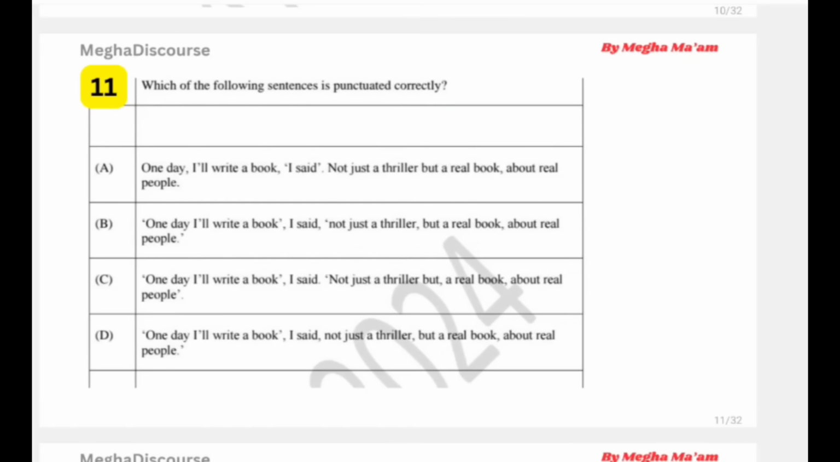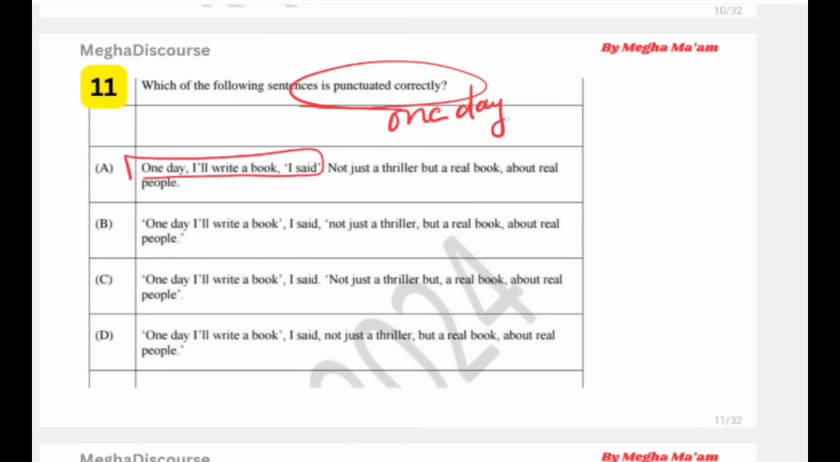The next we have question number 11. In this you have to find the correctly punctuated one, which is about punctuation. As you know about comma, semicolon, and where they are properly used, we will see that. So look at this question. One day I will write a book. So this is "I said". Normally this is your simple sentence, and it is a completely a sentence. One day I will write a book. So this is your sentence exactly. Okay, comma, I said. So this is your first sentence.